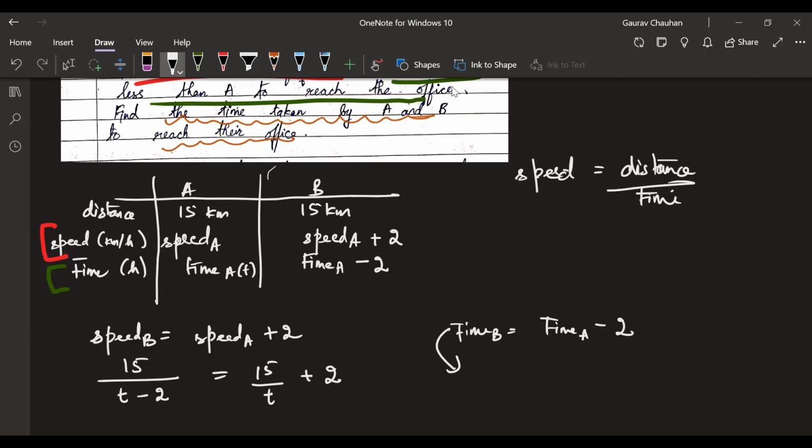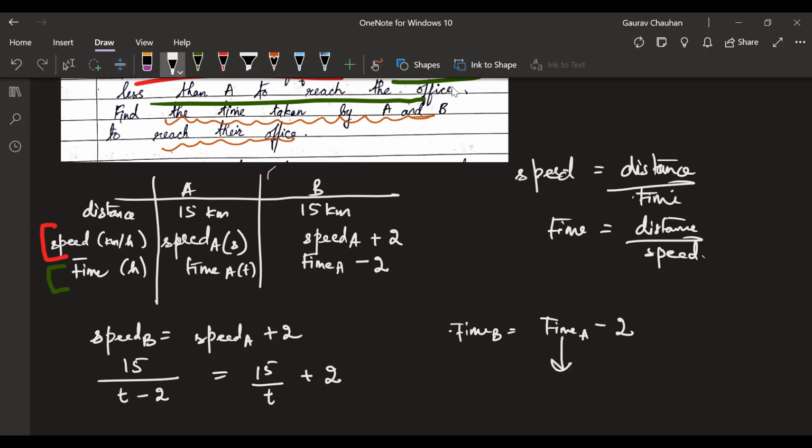If I take time of B, suppose I'm taking this, let speed of A be S. Now time of B is how much? Going back to our original formula of physics, time is equal to distance by speed. I'm just moving time here and speed here. Everyone okay with how I did that? Take time here, it will become speed into time equal to distance, then take speed that side, speed comes into the denominator. Bindu, good. Any place you're not following so far? Good so far. Tell me time of B, what will come?